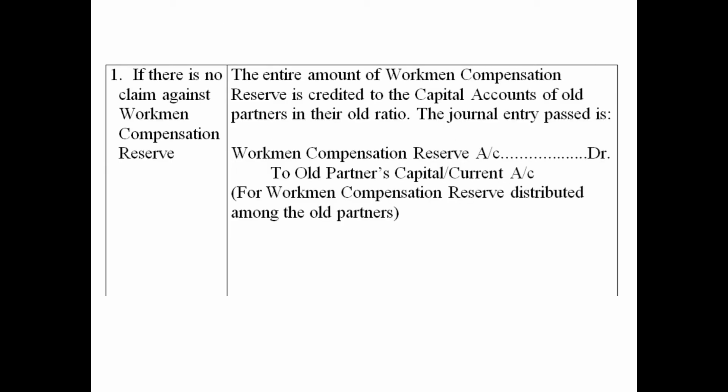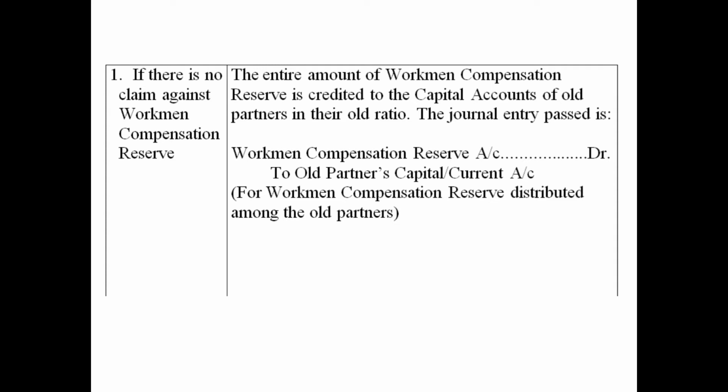Case number 1. If there is no claim against workmen compensation reserve. That means the firm has maintained a workmen compensation reserve to meet its liability to pay compensation to the employees, but no such liability occurs. That means no such mishappening happens and the reserve is lying intact as it is. So in that case, the entire amount of reserve will be distributed among the old partners in the old ratio.